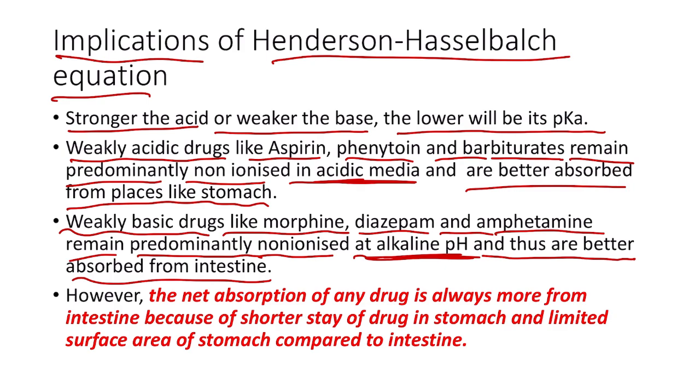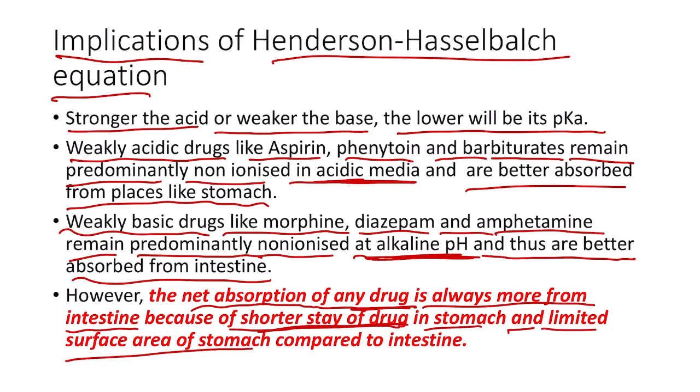However, the net absorption of any drug is always more from the intestine, irrespective of the type of the drug, whether it is a weakly acidic drug or weakly basic drug. This is because of the shorter stay of drug in the stomach and a limited surface area of the stomach compared to the intestine, because in the intestine the drug stays for a longer duration of time and the intestine has a larger surface area because of the presence of the villi. So always the net absorption of any drug which is given orally will be maximum from the intestines.